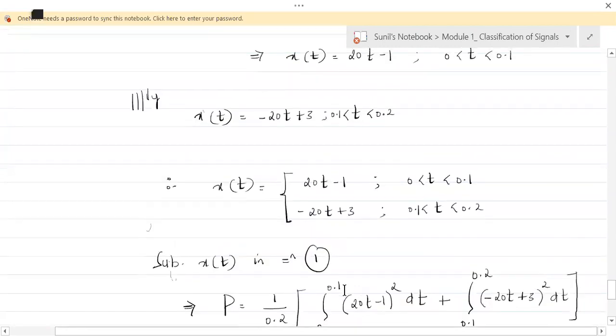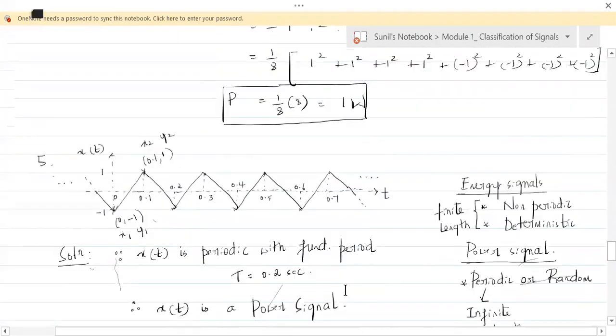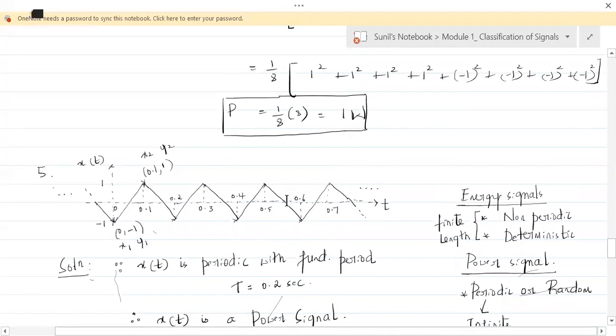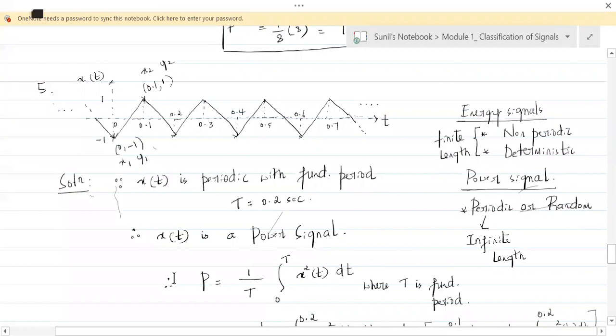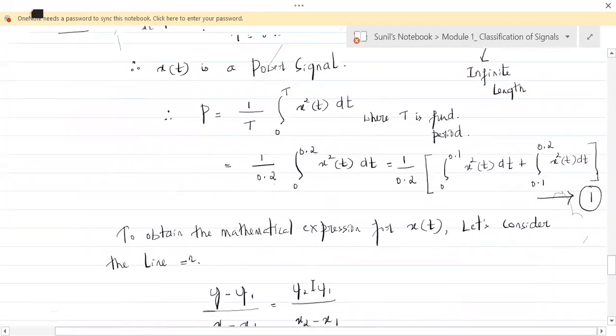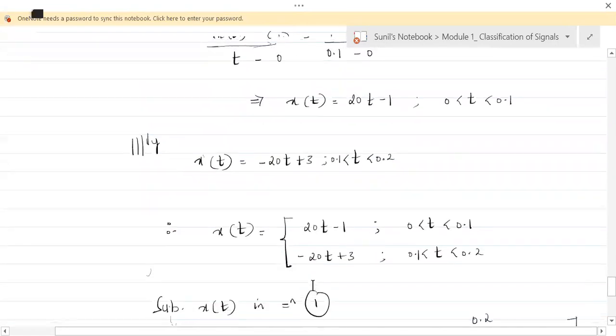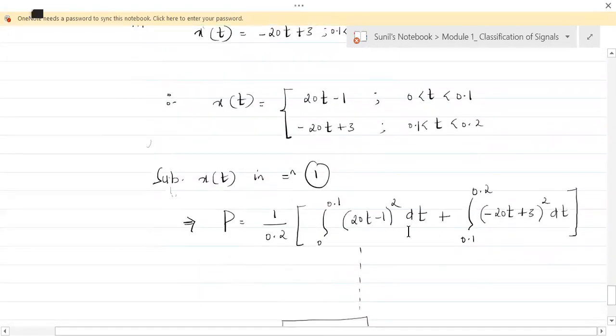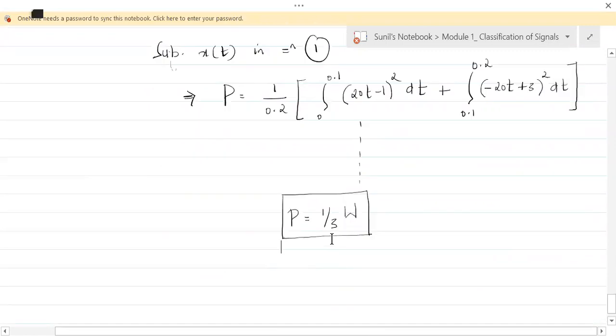Understand that? Since this is a periodic signal, we can say it is a power signal. Since it is a power signal, we have found out the power of that. In this equation, T is the fundamental period. With these calculations, we obtained the equation for x of t, and we substituted it here to obtain the power to be 1 by 3 watts. Is that okay with you? So leave space and do it yourself. I've given you the answer. See how it is going to be 1 by 3. Is that okay with you?